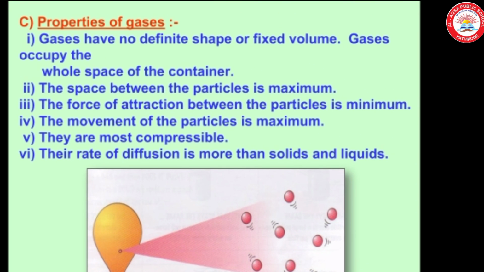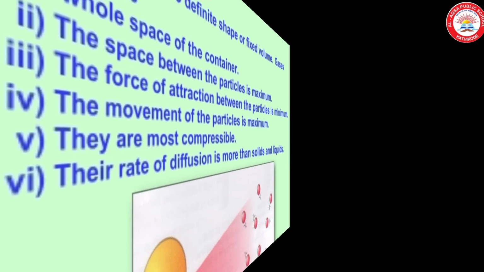And then properties. Gases have no definite shape or fixed volume. Gases occupy the whole space of the container. The space between the particles is maximum. The force of attraction between the particles is minimum. The movement of the particles is maximum. They are most compressible. Their rate of diffusion is more than solids and liquids.